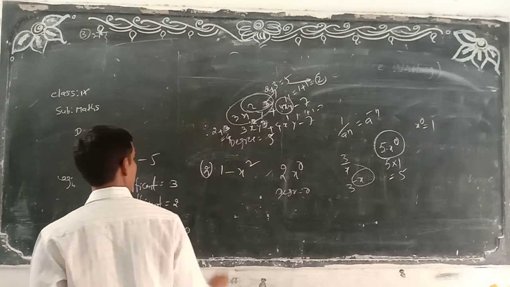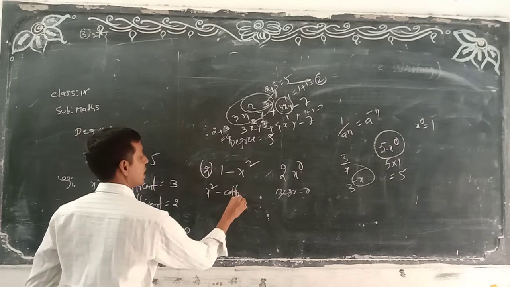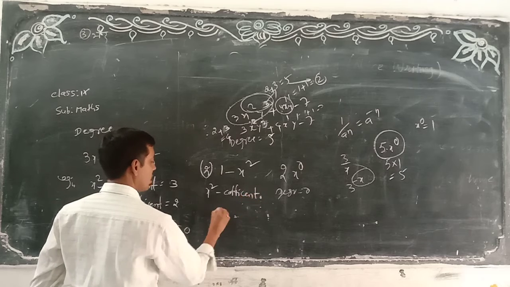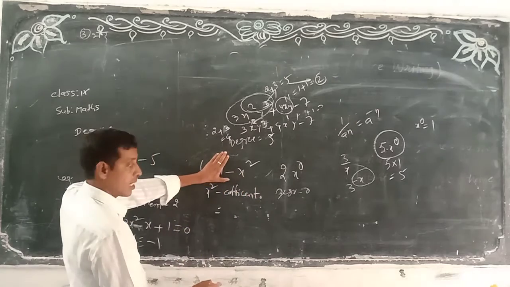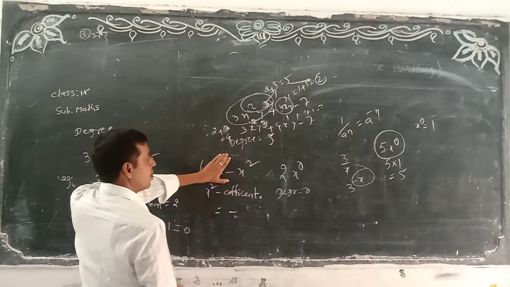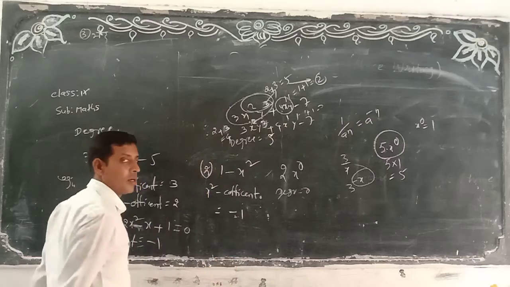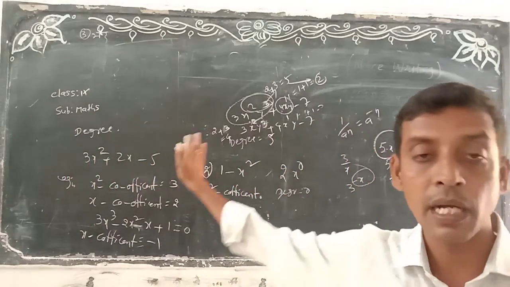1 minus x square. So they asked to find out the x square coefficient. I said already, x square before anything not there. Leave this one, I am not asking this one. X square before, what is the sign? Minus. If number not there, what here? Write down the minus 1. You have to write down each and everything. This is today's class.